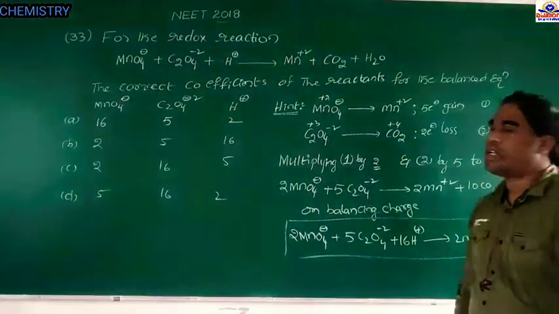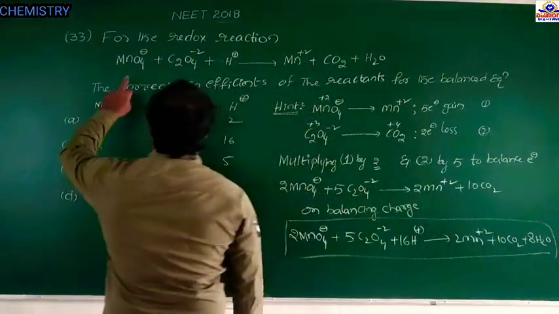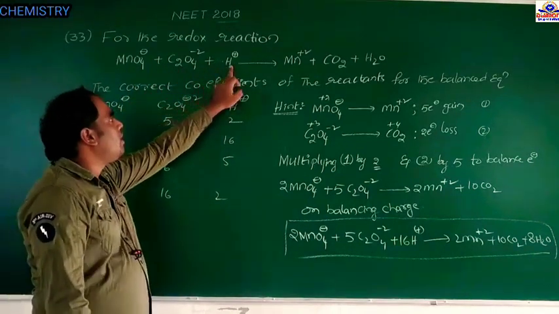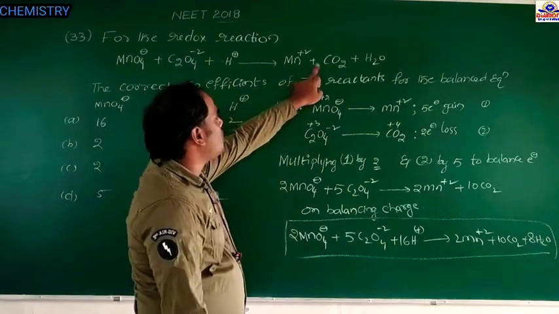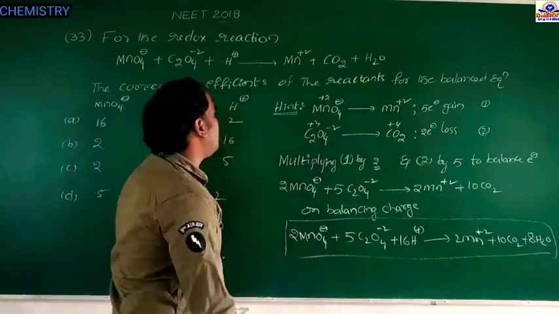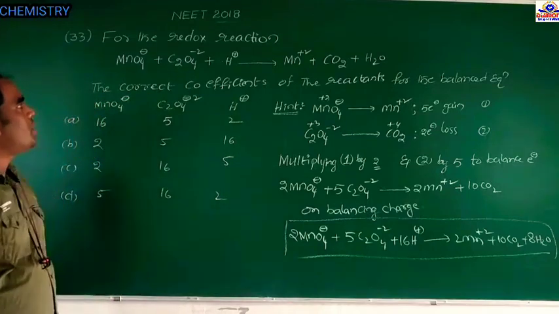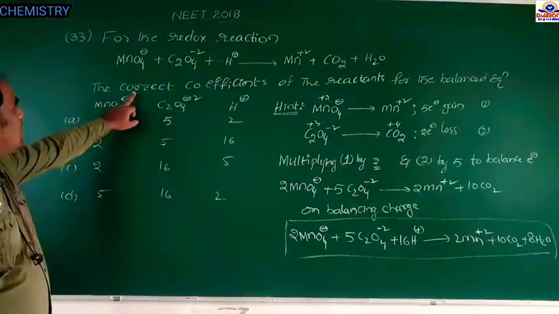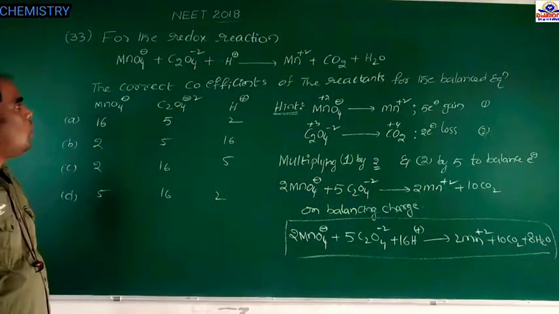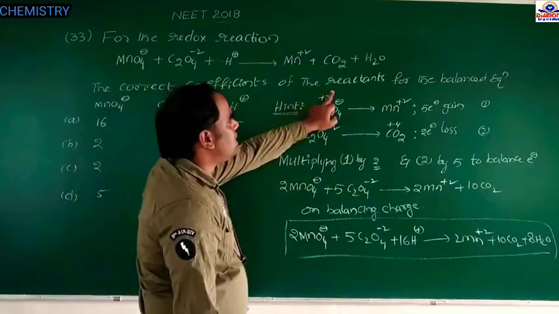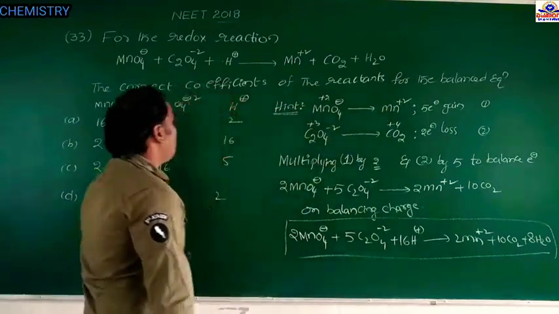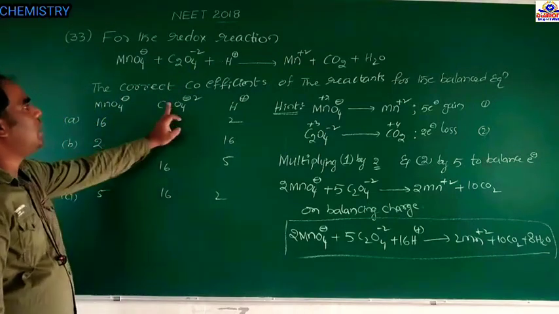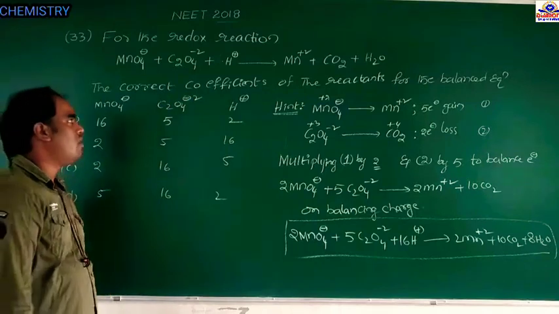Next, question number 33. For the redox reaction, MnO4 minus plus C2O4 minus 2 plus H plus produces Mn plus 2, CO2, H2O. This is an unbalanced redox reaction. What are the correct coefficients of the reactants for the balanced equation?